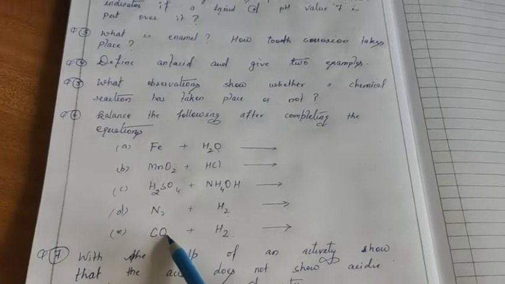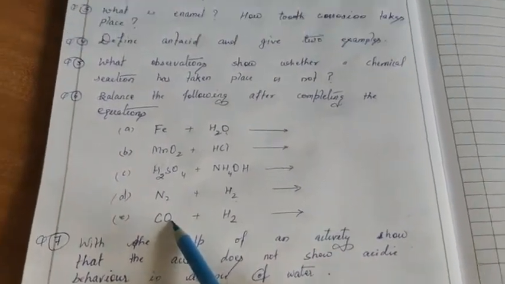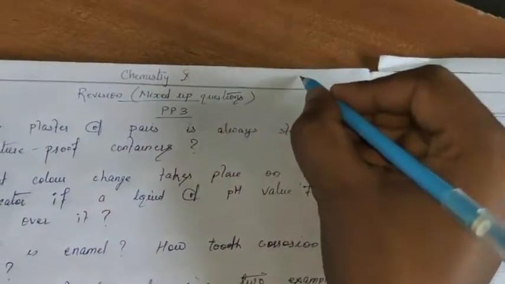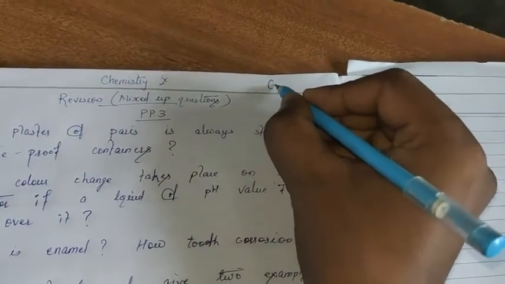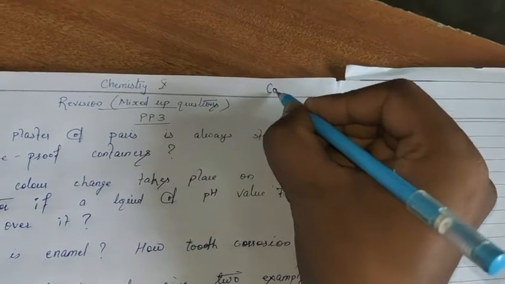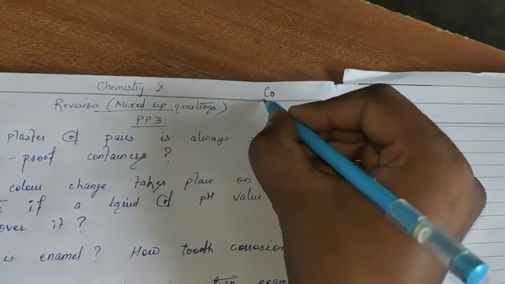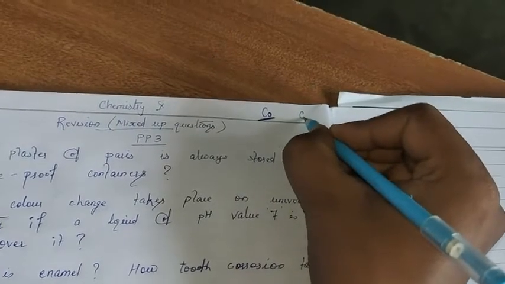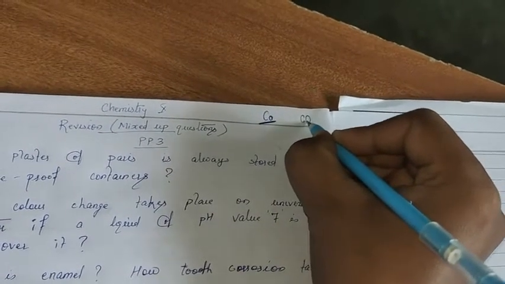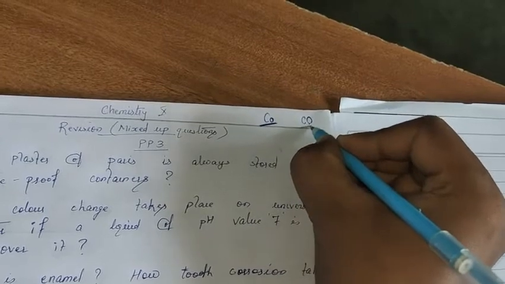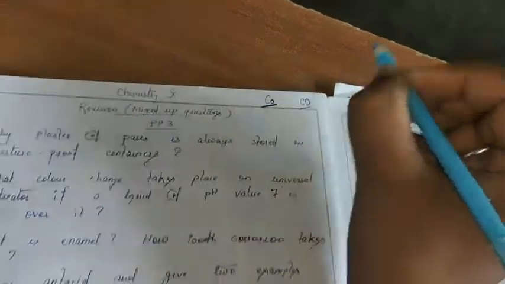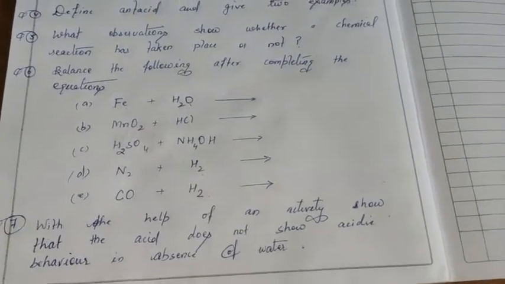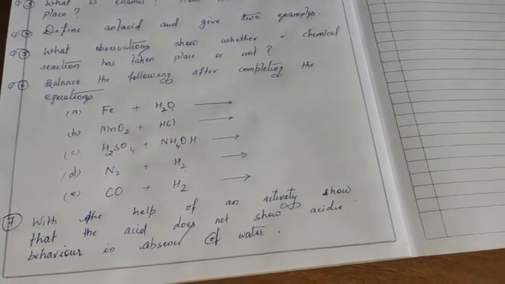This CO stands for carbon monoxide and not for cobalt, because you are in a better position to know that cobalt has the symbol Co, capital C and a small o. But if I write capital C and capital O, it stands for carbon monoxide and not for cobalt. So when this carbon monoxide reacts with hydrogen, what does it form, that you have to write and then balance it.